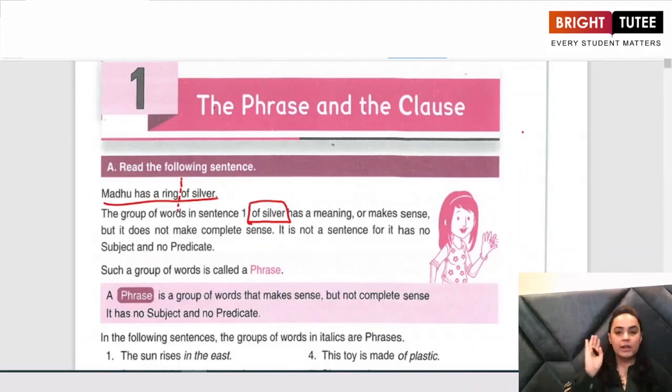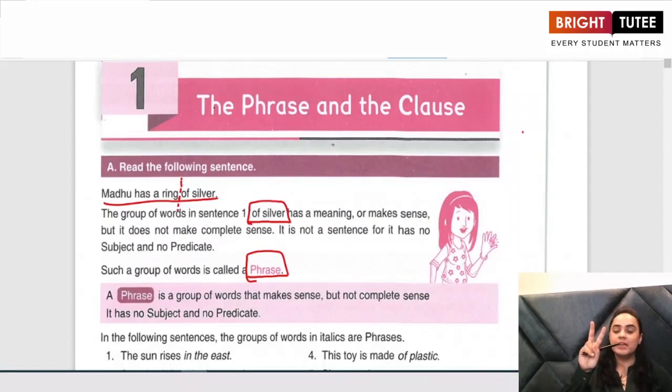Although we are able to understand what of silver means, it is not making complete sense. It is not a sentence because it does not have a subject or a predicate in it. And such a group of words which do not have a subject and a predicate in them are known as phrases. What is a phrase? A phrase is a group of words without a subject and a predicate.